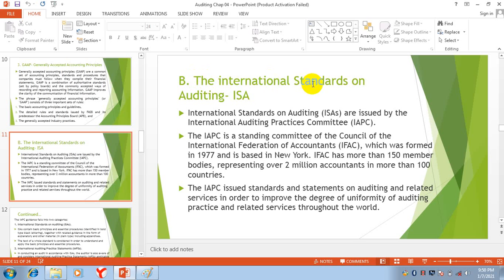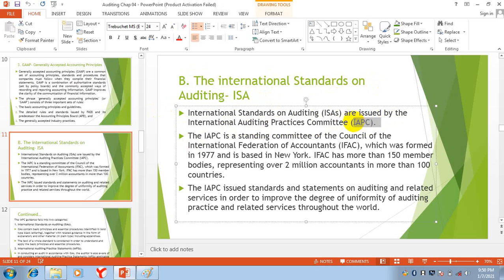Now come to international standards on auditing. International standards on auditing are issued by the International Auditing Practices Committee. Who issued these international standards? The International Auditing Practices Committee.